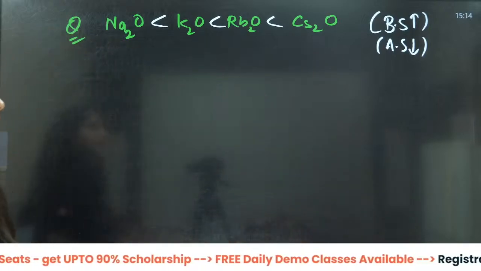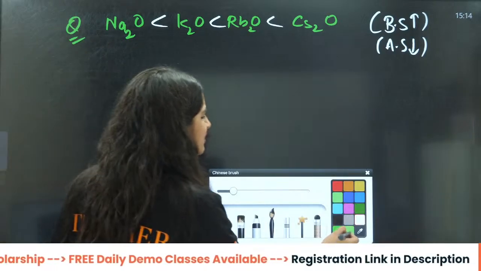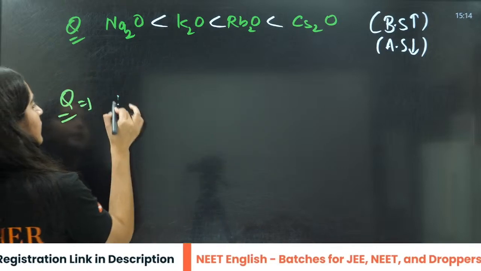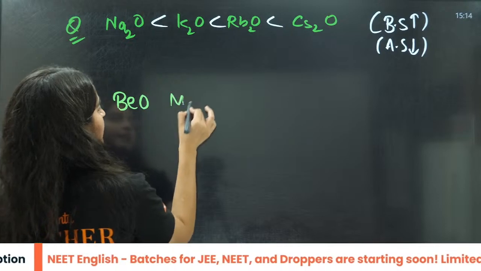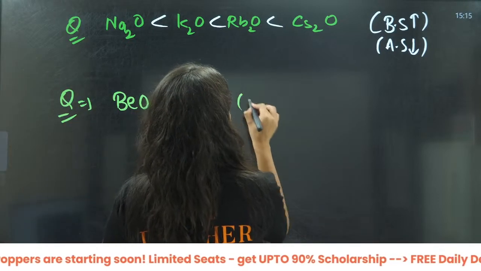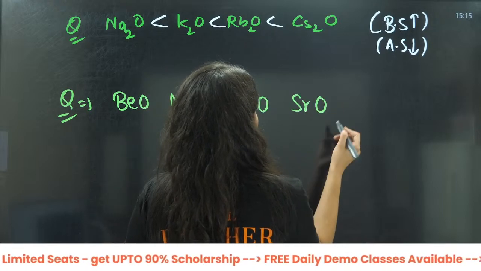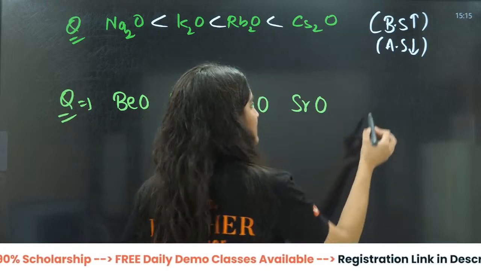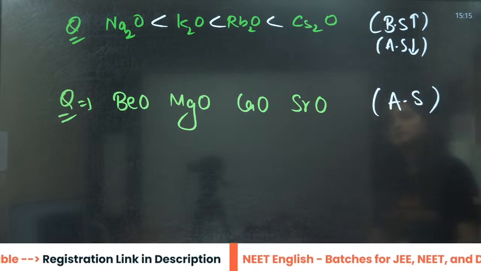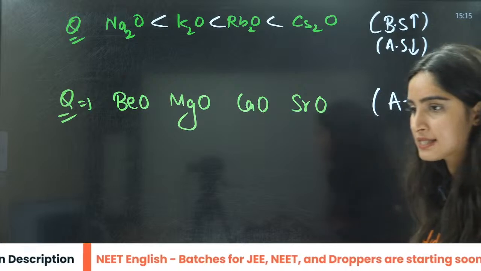Any other order they can ask you. After that, if they give you BeO, MgO, CaO, now tell me the acidic strength of these oxides.